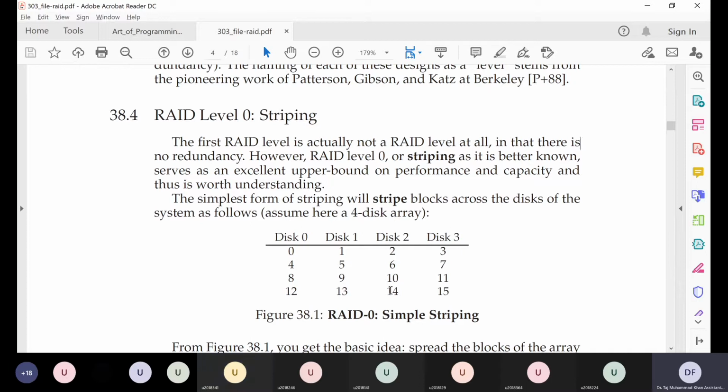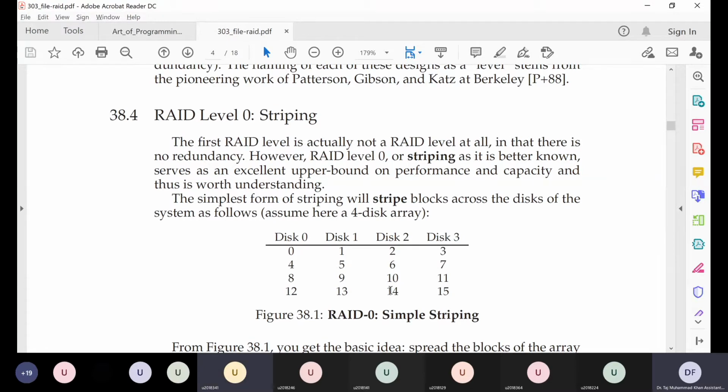Let's say it's the data of a bank, like the state bank, which contains all your country's most important data. So if a hard disk fails, will it result in data loss or not? Because if there's data loss, then all that data is gone, and the state bank has problems.